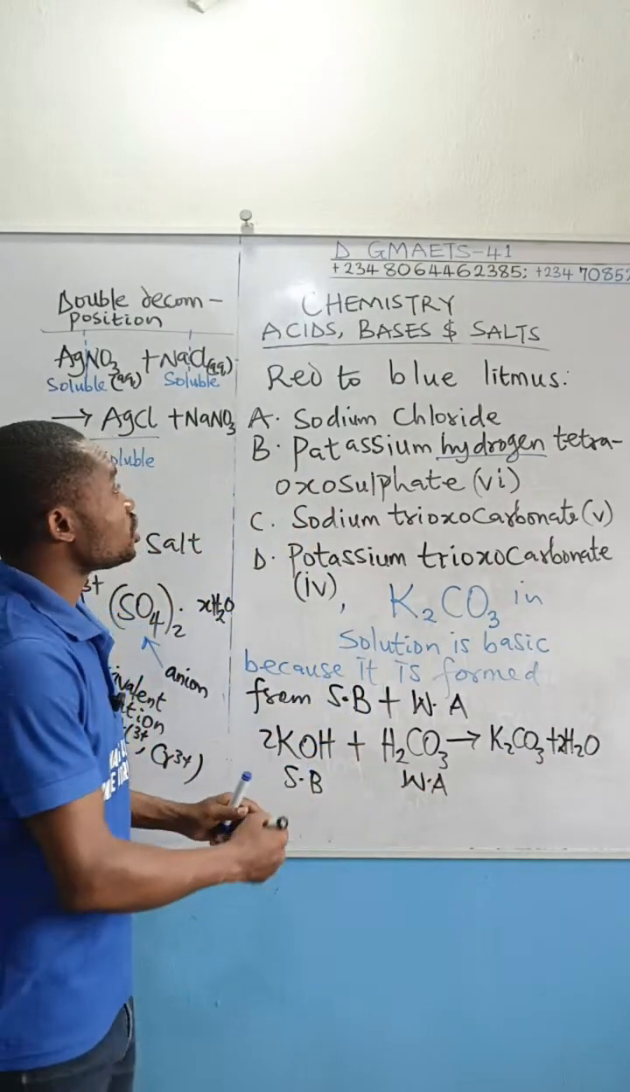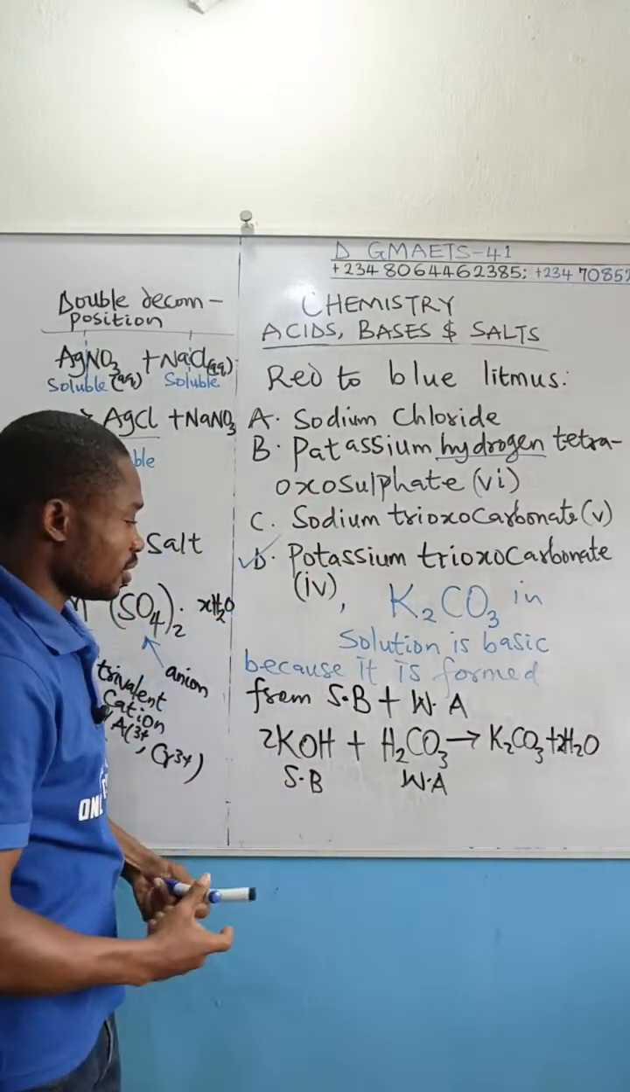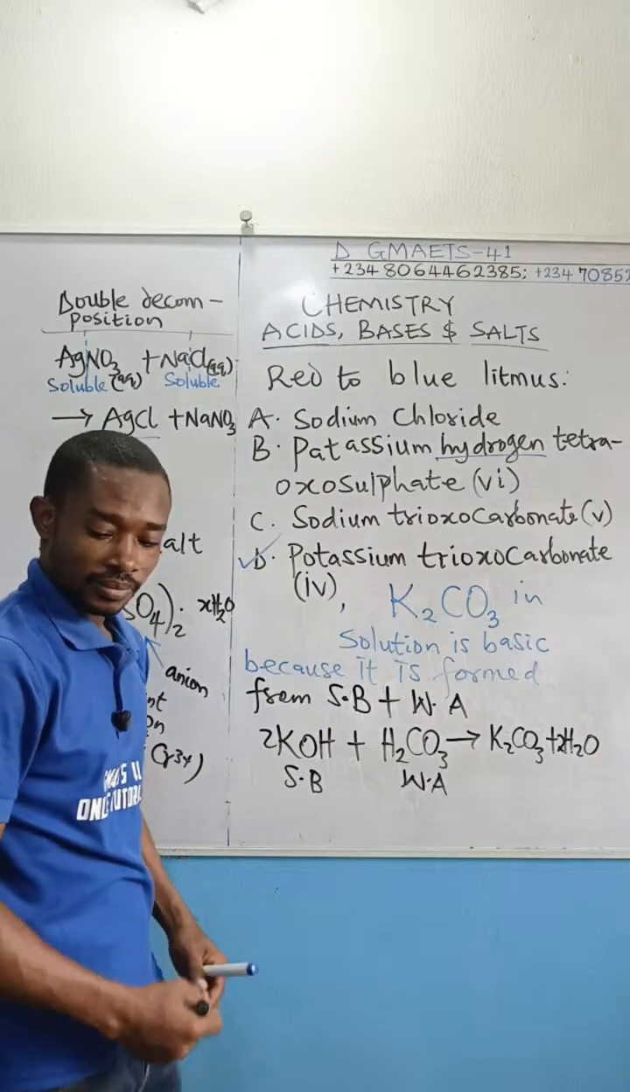And therefore, it will change red litmus paper to what? Blue. The correct answer is option D.